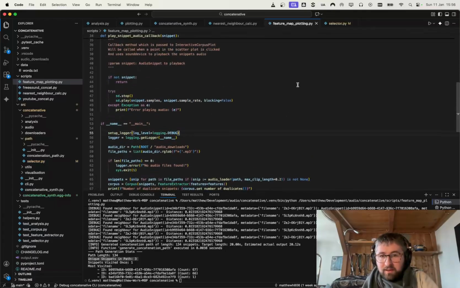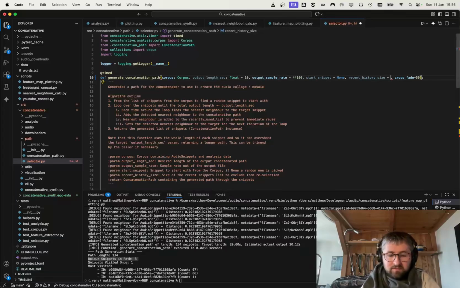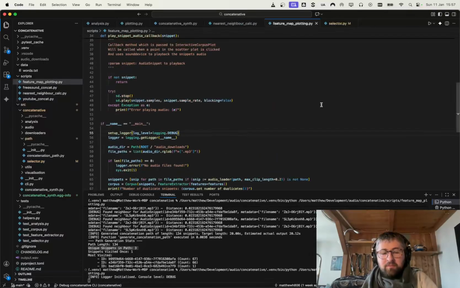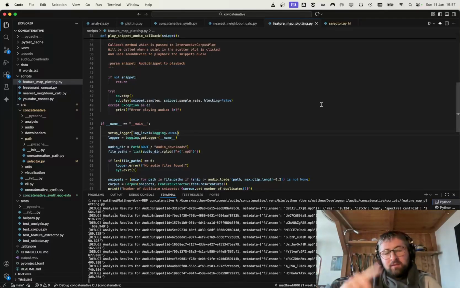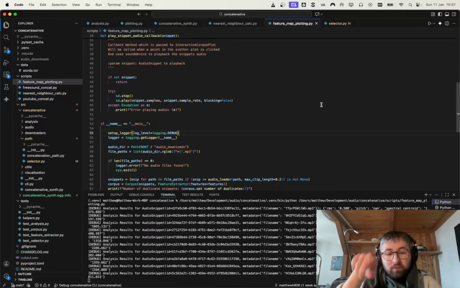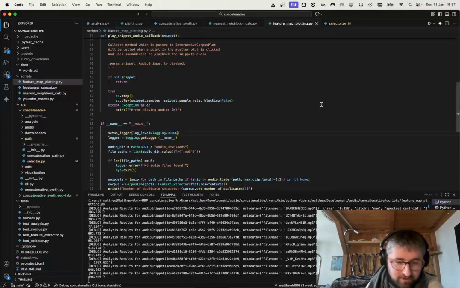So if I make it a bit bigger, like 5, say, and run it again, you'll have a slightly better path. But again, you'll see hopefully in the picture that it's obvious it's just going between the few in a loop, basically. And that's why you hear this repetition in the sound that comes out.